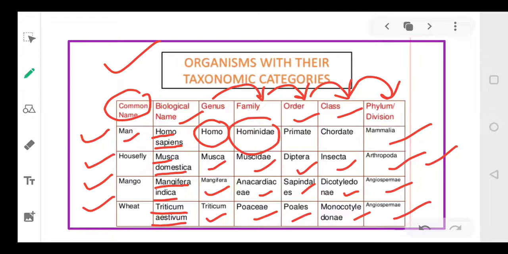So you must remember this table. You have to learn this table by heart. At least one example should be learned by heart. You can be given multiple choice questions based on this. So you have to highlight and learn everything by heart. Right everyone?